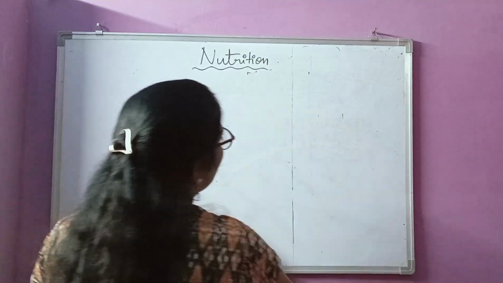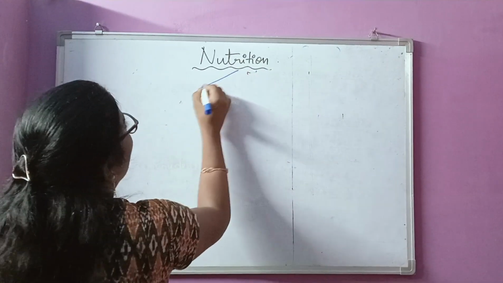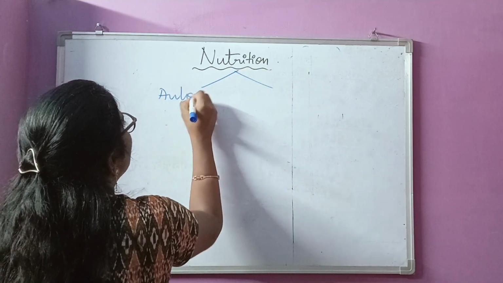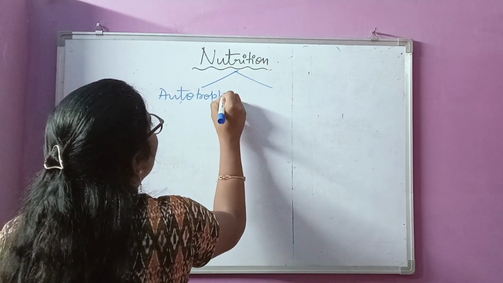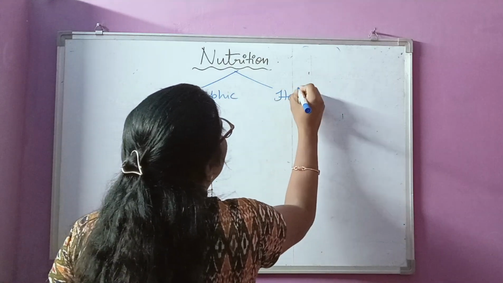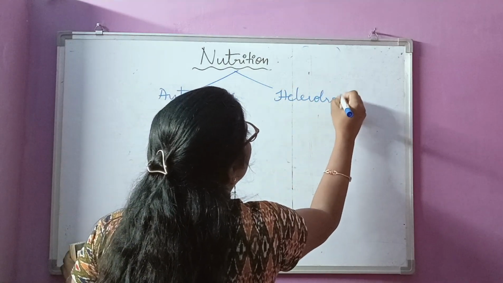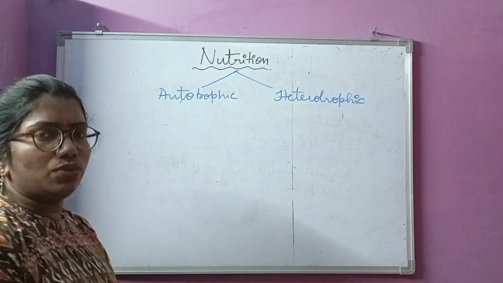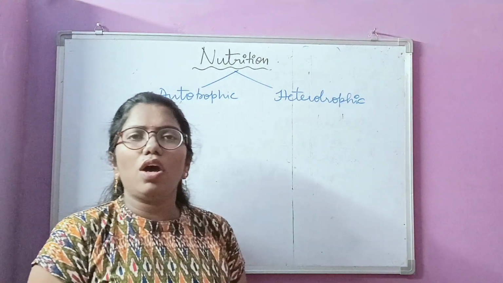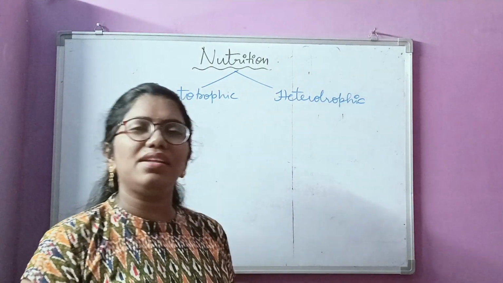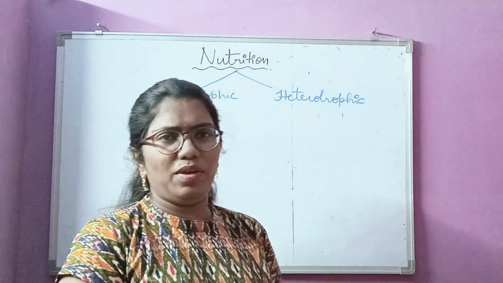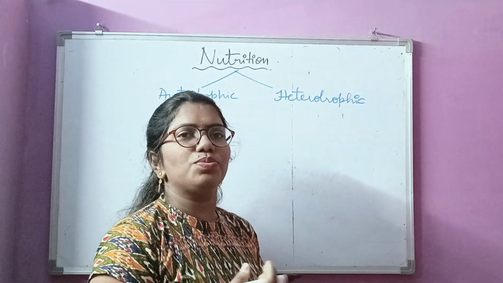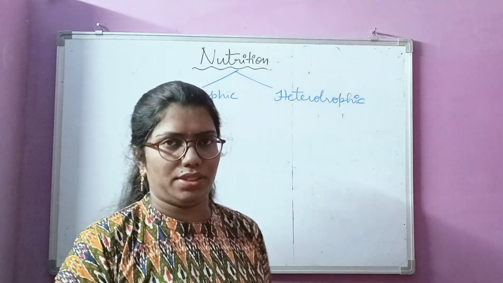So, nutrition, basically, I can categorize into two types. One is autotrophic nutrition, and the other one is heterotrophic nutrition. What is auto? Self-preparing. The organisms which can prepare their own food. Can we prepare our own food? No, we cannot prepare our own food. Someone should provide us the food, then we cook it.